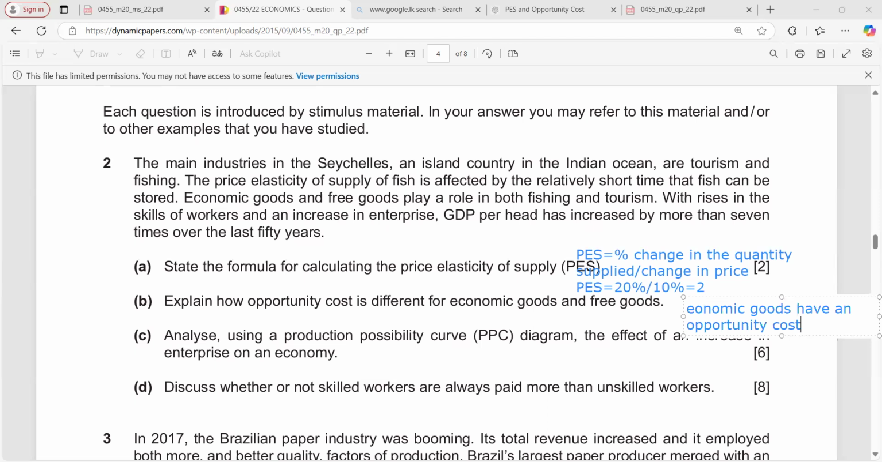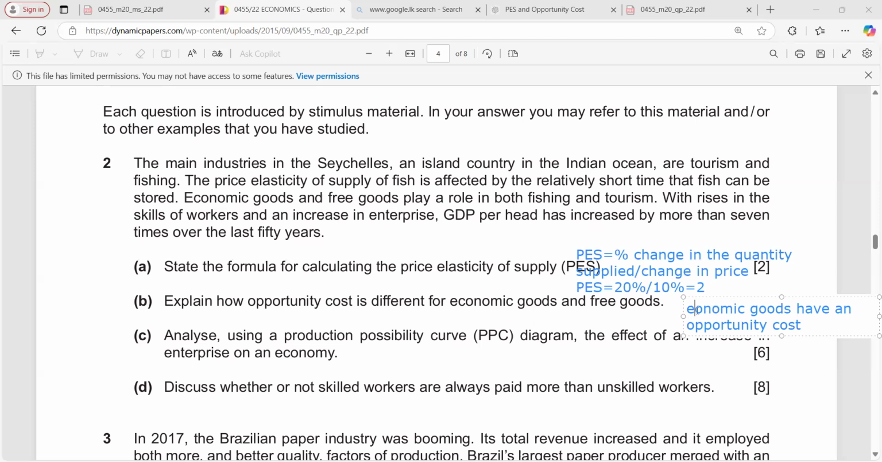For example, choosing to produce one economic good means giving up another. We can say if a farmer uses land to grow rice, he cannot use the same land for growing wheat. So that is a simple example. Simply you can explain the point.